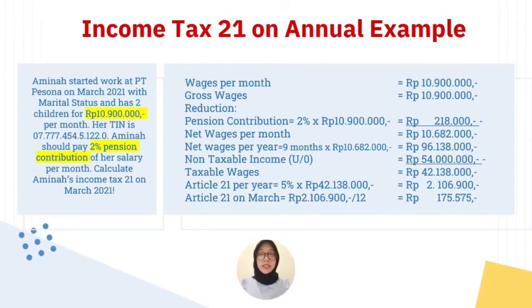Next, we jump to the calculation. Because Aminah's wages per month is 10,900,000 and there is no bonus and tunjangan, the gross wages is still 10,900,000. We assume Aminah is a non-permanent employee, so the reduction is just pension contribution. Pension contribution is 2% of her salary, so we cut 218,000. So the net wages per month is 10,682,000. Net wages per year, 9 months, we cut from March to December. We multiply with the net wages per month.